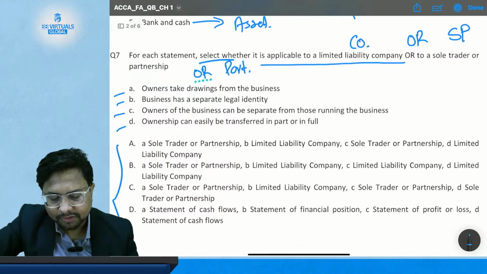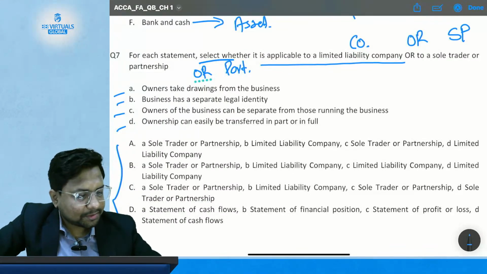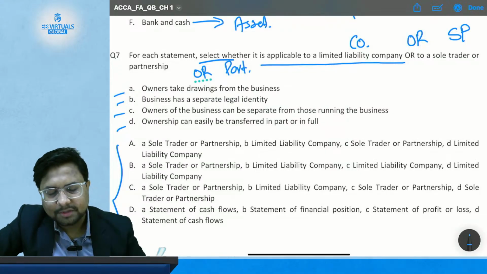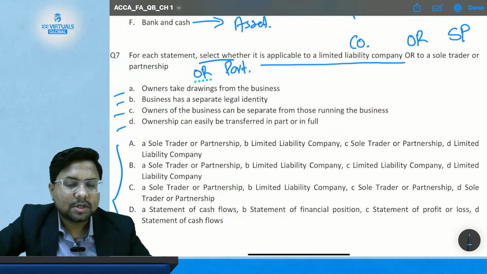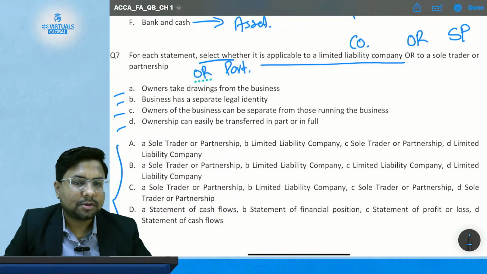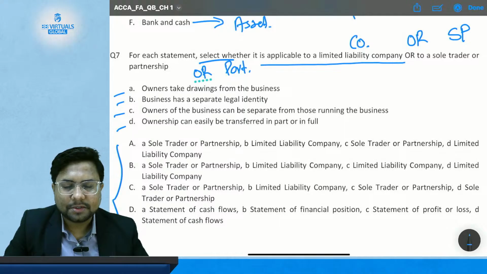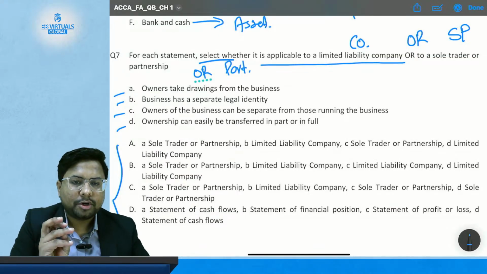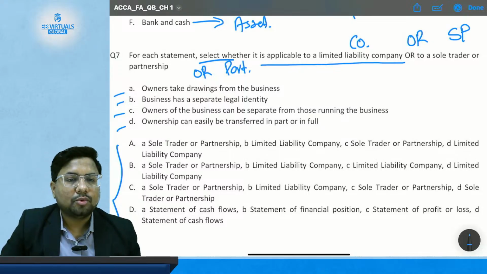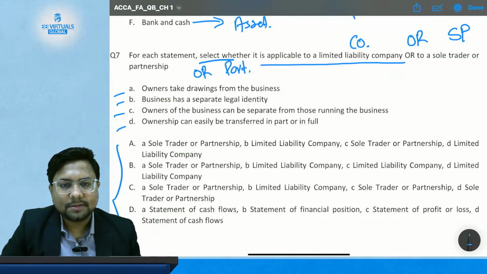Okay, so first, statement A: owner takes drawing from the business. So in which type of business entity do owners take drawings from the business? In company, in sole tradership, or in a partnership? In which form of a business does the owner draw money from the business?